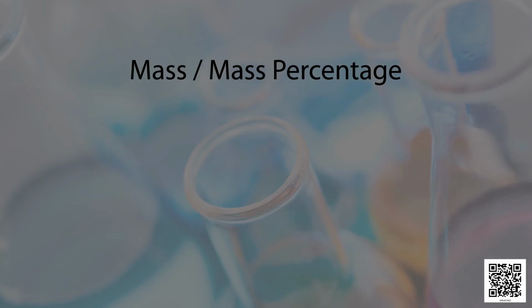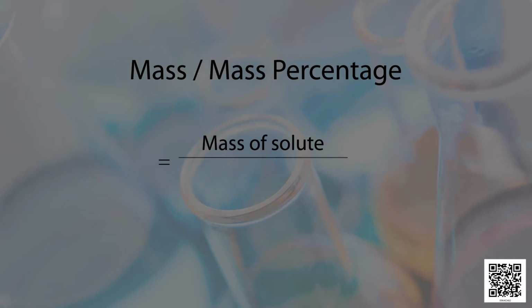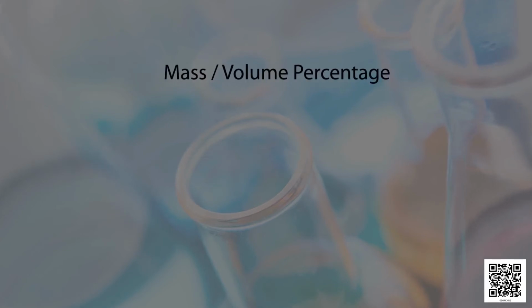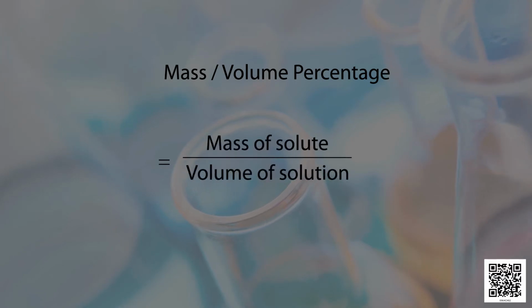Mass by mass percentage. The formula is mass of solute divided by mass of solution into 100. Second method is mass by volume percentage, which is equal to mass of solute divided by volume of solution into 100.